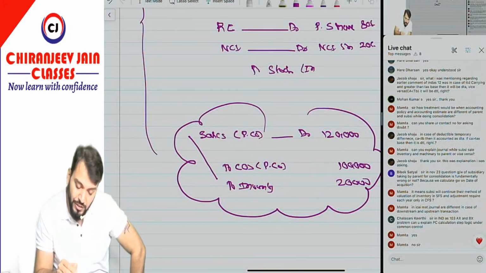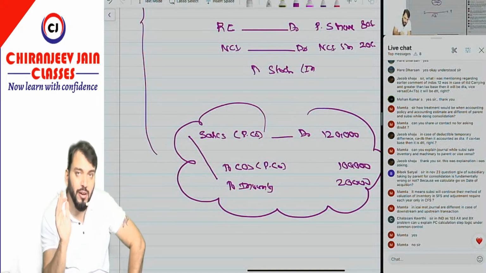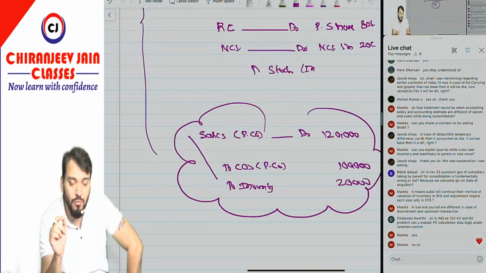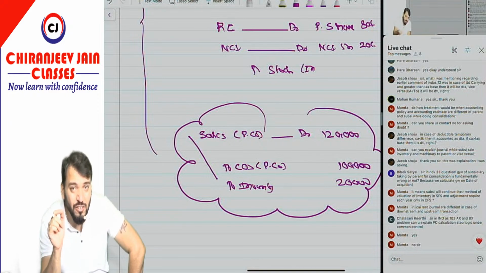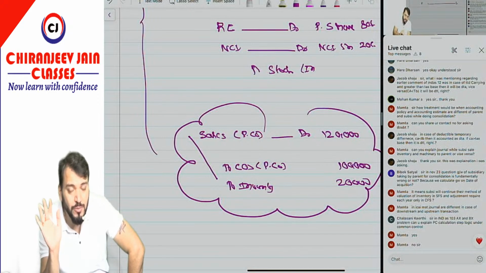Mamta, it means the subsidiary will continue their method of valuation of inventory in SFS, and an adjustment is required each year only in CFS. 100% Mamta, you are correct. Adjustment is required only in the consolidated financial statement, not in the individual financial statement of the subsidiary company.